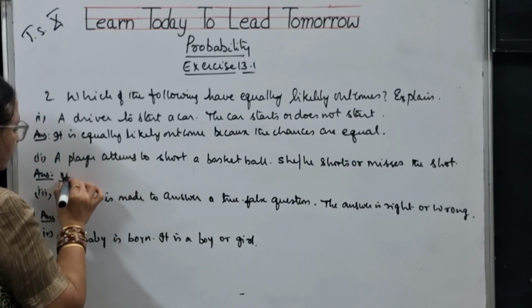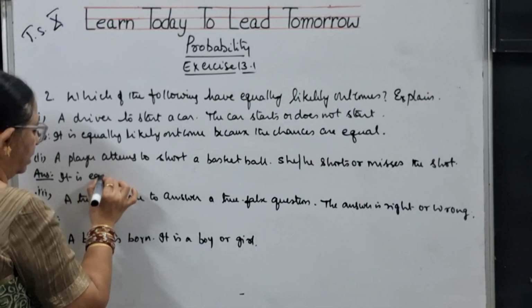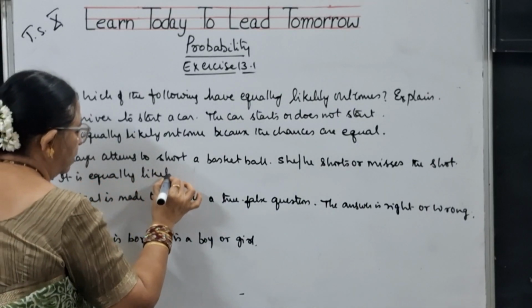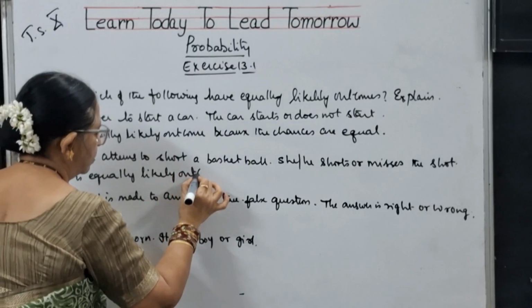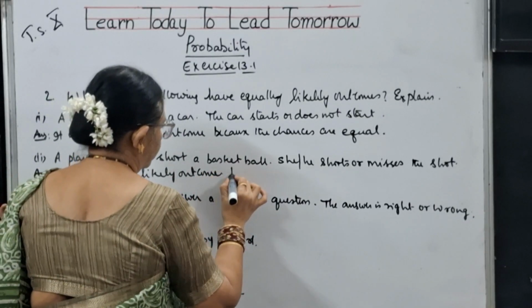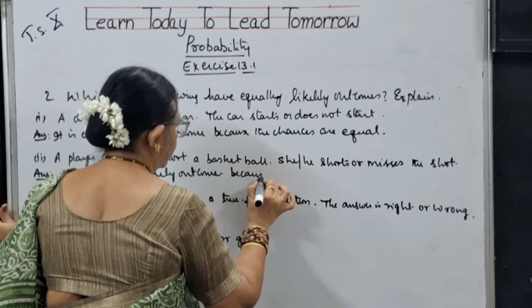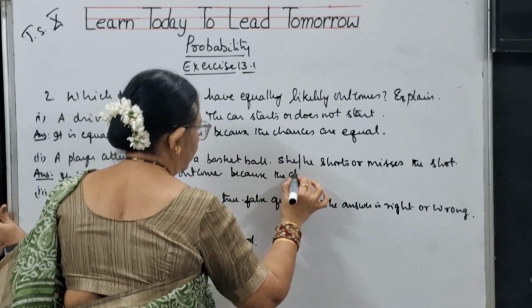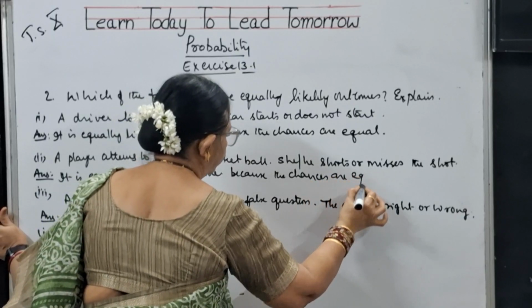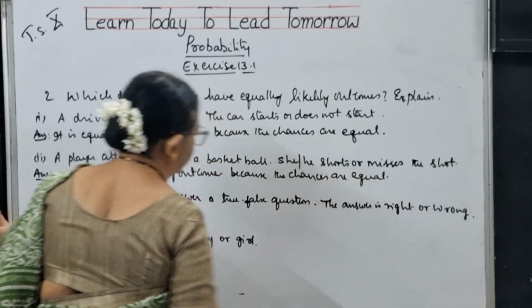So it is an equally likely outcome because the chances are equal. Same answer.